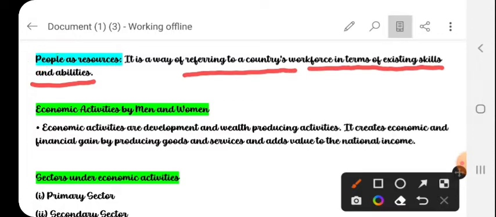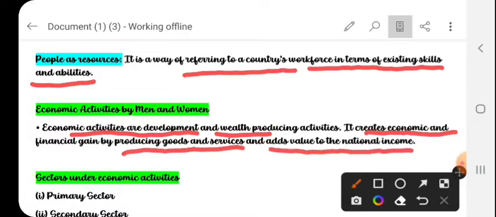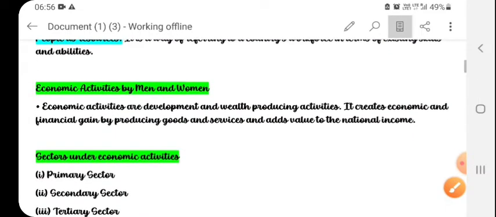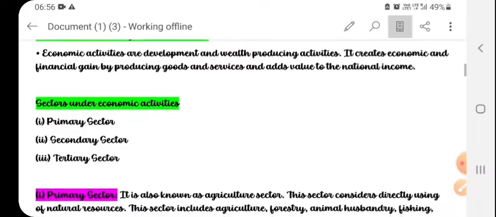And what are the economic activities by men and women? Economic activities are development and wealth producing activities. They create economic and financial gain by producing goods and services and add value to the national income. So what are the sectors under economic activities? First, primary sector, second, secondary sector, and third is tertiary sector.